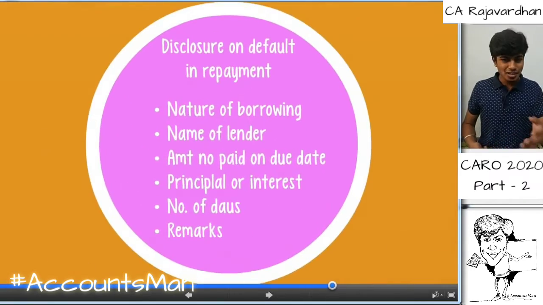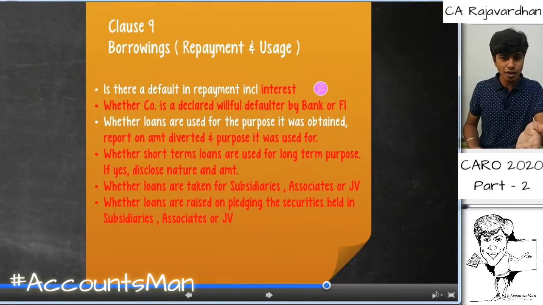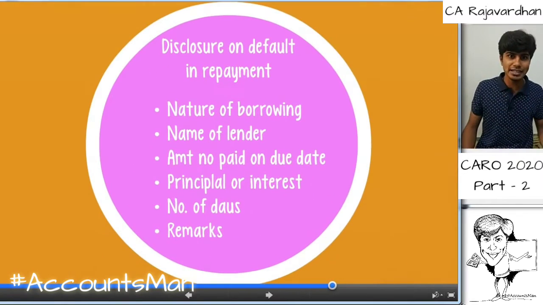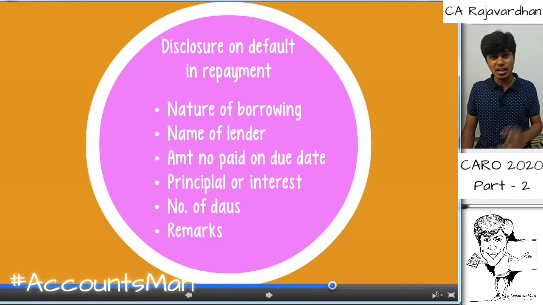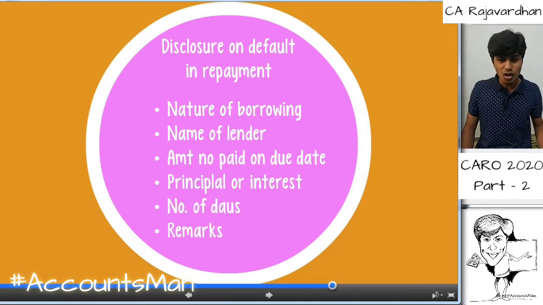The next thing, a little important thing regarding these borrowings: when there is any failure to repay the principal or the interest, we need to make certain disclosures. That is the nature of the borrowing, whether it is short term, long term, what term loan it is, from whom we have borrowed the money, how much of the money is due, how much of it is principal, how much of it is interest, what is the period for which it is due, and then lastly our remark upon the same based on how we've seen the organization.